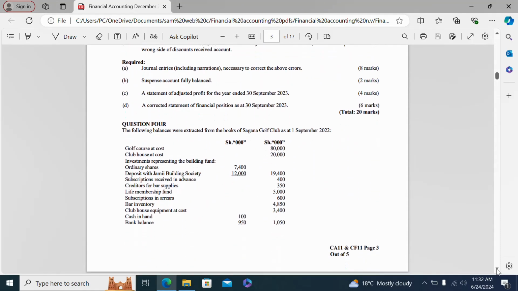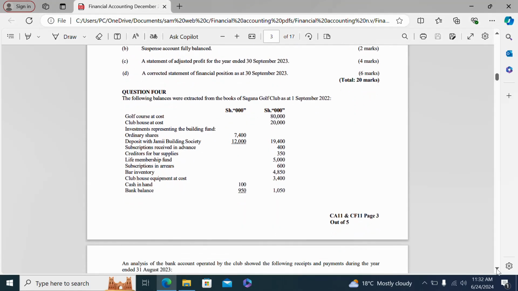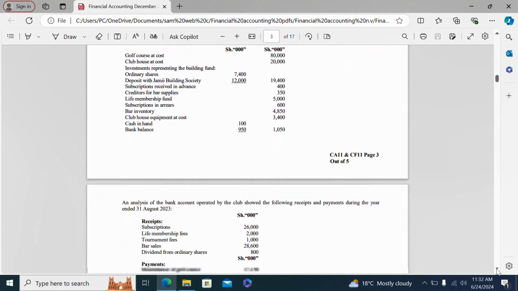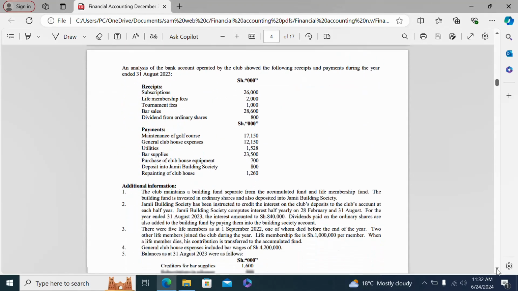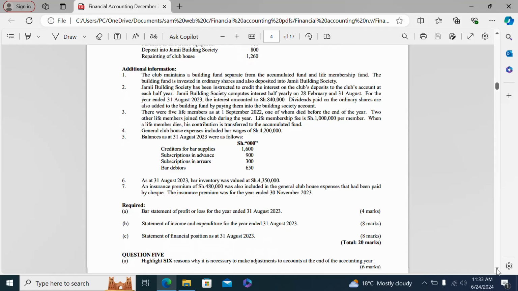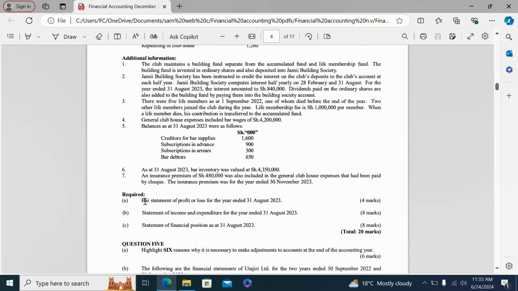Now go to question 4. We have been given the following information of Sagana Golf Club as at 1st September 2022. So what were you required to do in this question? This question required in part A, bar statement of profit or loss for the year ended 31st August 2023. Part B, statement of income and expenditure for the year ended 31st August 2023. And Part C, statement of financial position as at 31st August 2023.